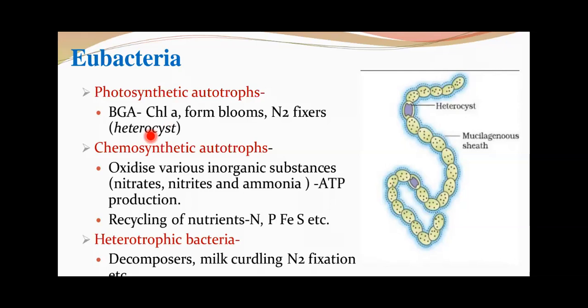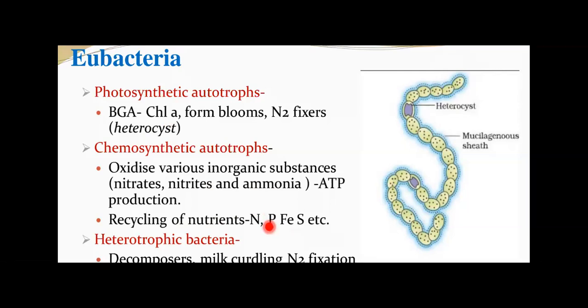Now we'll come to the chemosynthetic autotrophs. I've already said chemosynthetic organisms are those which oxidize various inorganic substances like nitrates, nitrites for ATP production, and the economic importance is they are used for recycling of nutrients like nitrogen, phosphorus, iron, sulfur, etc.